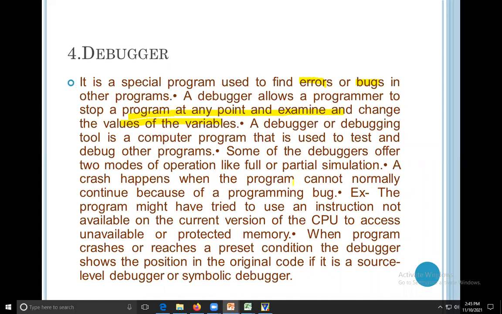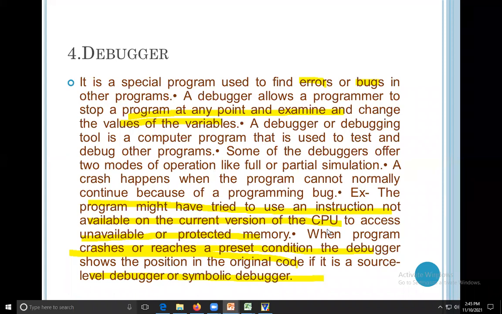For example, a program might have tried to use an instruction not available in the current version of the CPU, or to access unavailable protected memory. When the program crashes or reaches the present condition, the debugger shows the position in the original code, if it is a source level debugger or symbolic debugger. For example, if some version is not present in your Windows system's CPU, it says this is not compatible with your system. It gives the error in advance.